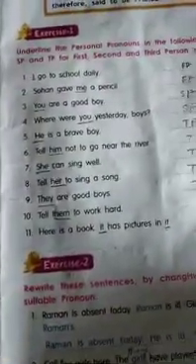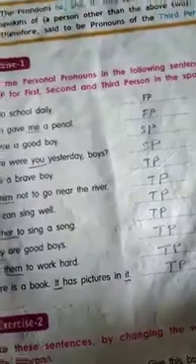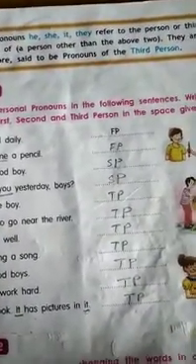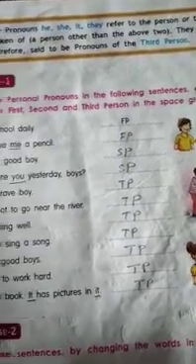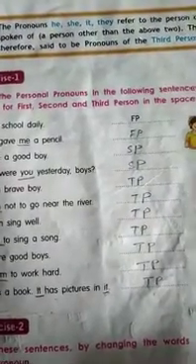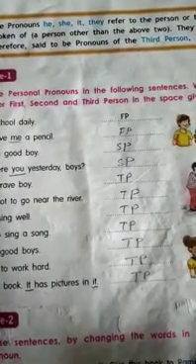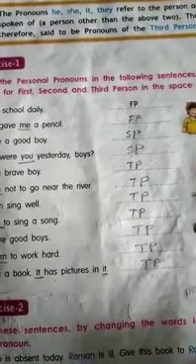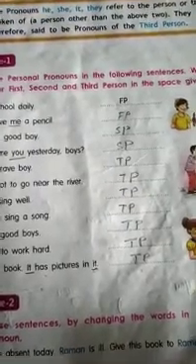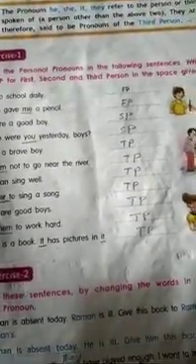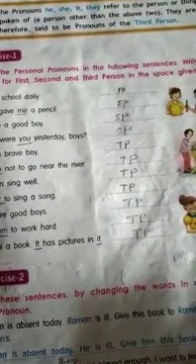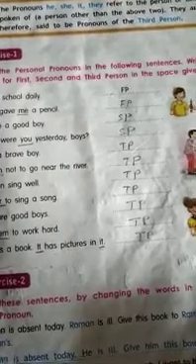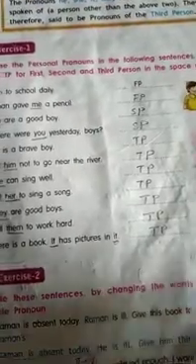Again, in C it is said the pronouns he, she, it, they refer to the person or thing spoken of, a person other than the above two. They are therefore said to be pronouns of the third person. So here pronouns are divided into three persons: first person, second person and third person.